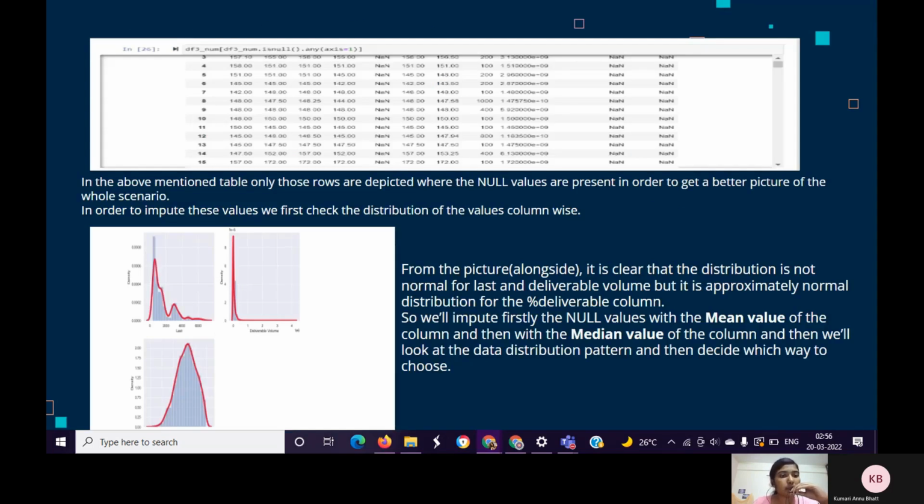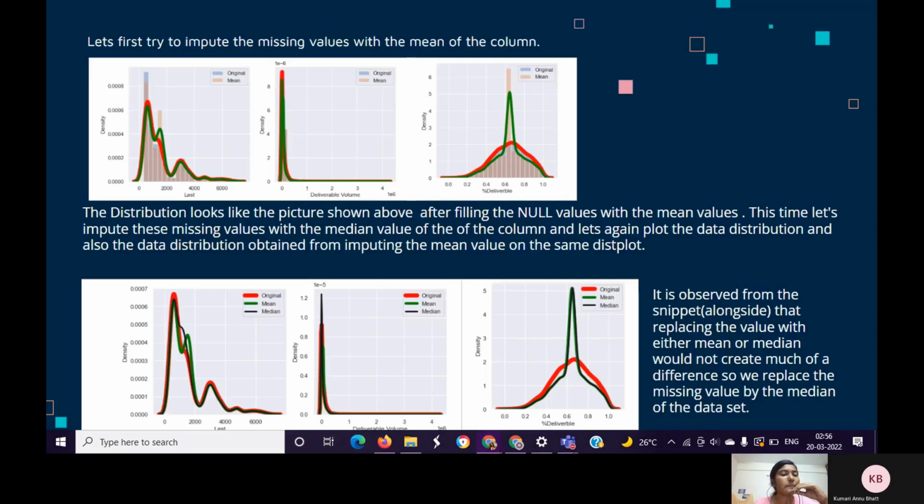The above table shows the rows that have null values to better understand the whole scenario. To assign these values, first look at the distribution of the values by column. The following diagrams depict the data distribution type of the last, deliverable volume and percentage deliverable. The percentage deliverable data distribution type resembles a normal distribution while the other two are randomly skewed. And now we impute the missing values with the mean of the column, and then again the data distribution type is checked and is shown in the figure.